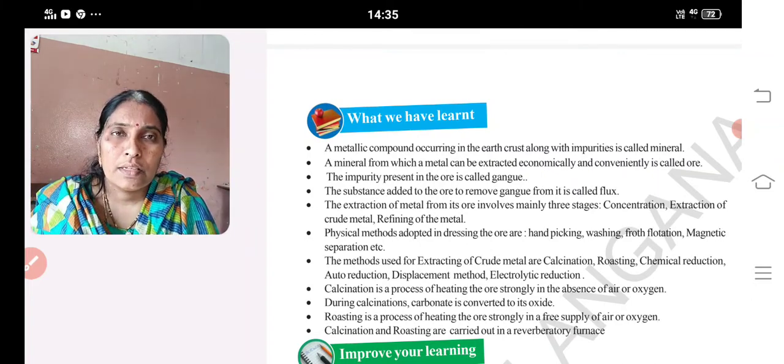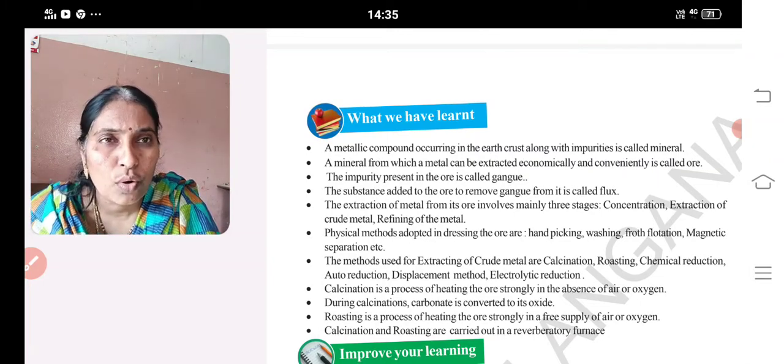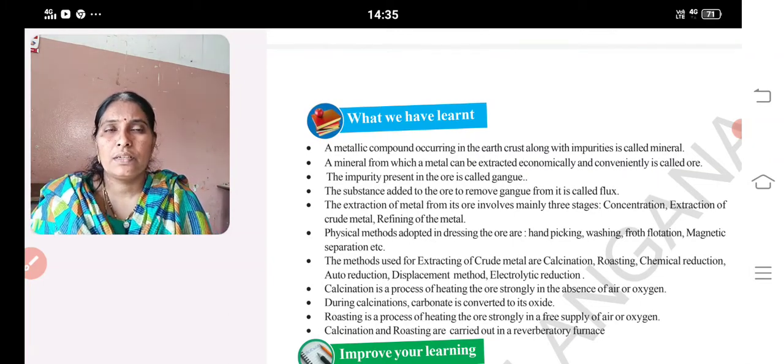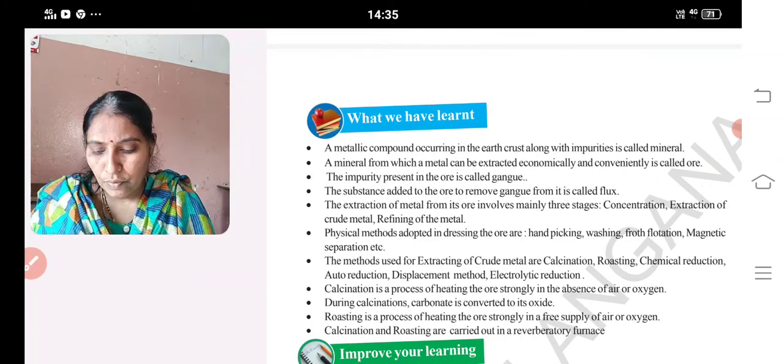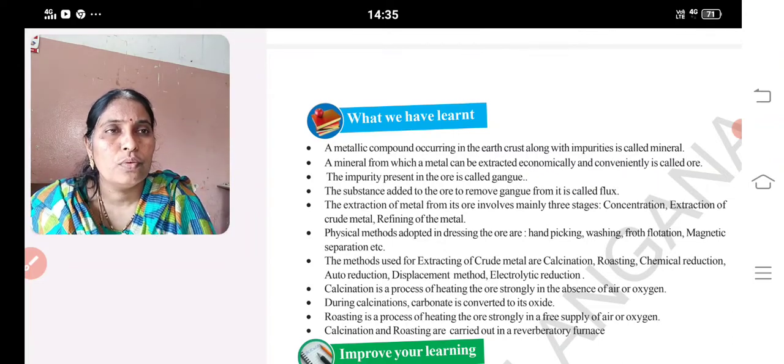Just 2 days back I gave another activity from the principles of metallurgy, only page number 247. The corrosion activity you have to write and submit, before FA3 or before that, so that I can correct it and hand over the book to you. Okay, children.